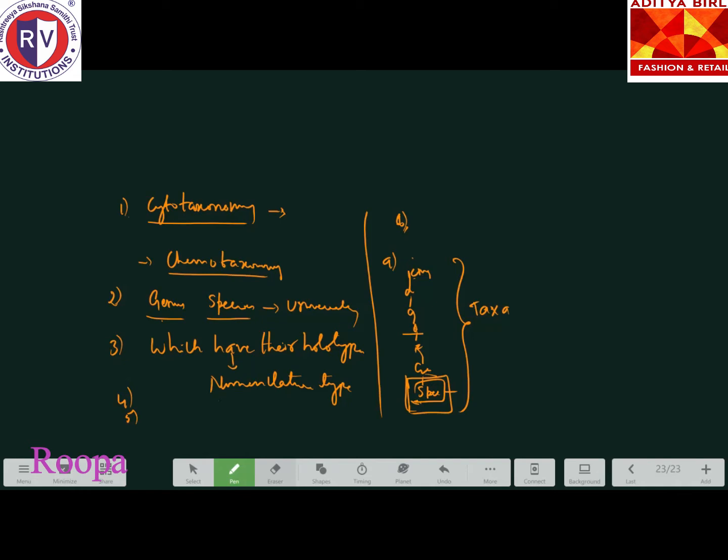Then father of medicine. If you make a note in the side, if you write all these things, it will be helpful. So many times they will ask, who is the father of medicine? Who is the father of biology? Like that they will ask. So who is the father of medicine? Hippocrates, right? Hippocrates.